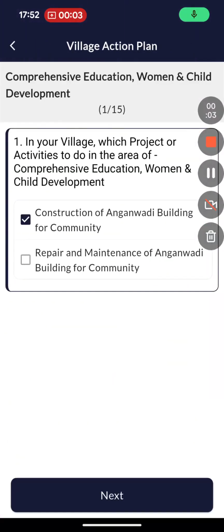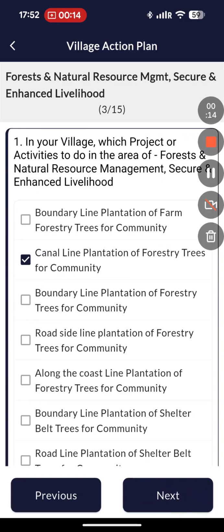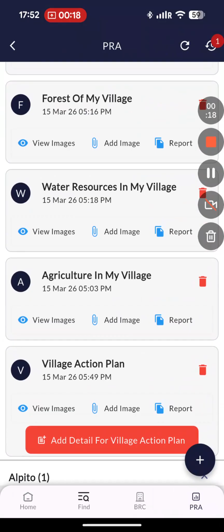Someone has already filled this form for this village, where they have decided that they need an Anganwadi building for the community, a construction of an earthen farm pond, canal line plantation for forestry trees for the community. So this way you can collect the village's data about the natural resources of that village, what the infrastructure gaps are, and create a village action plan.